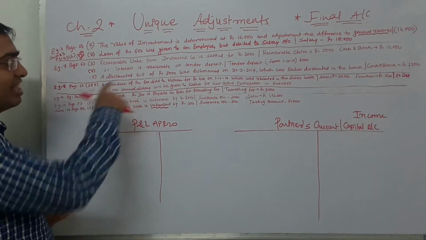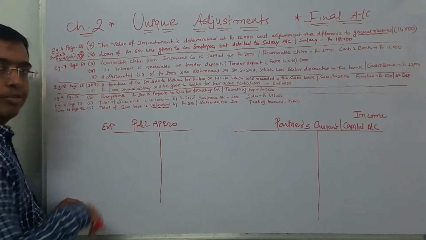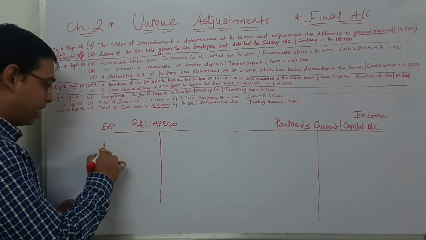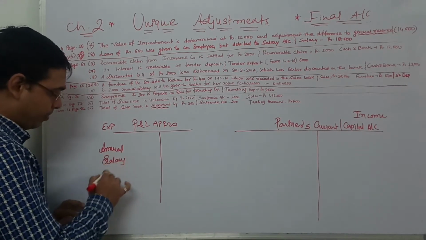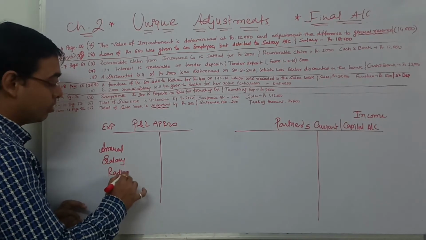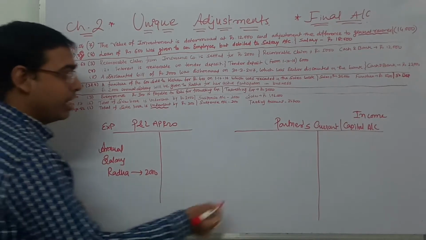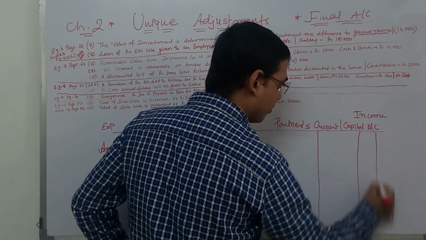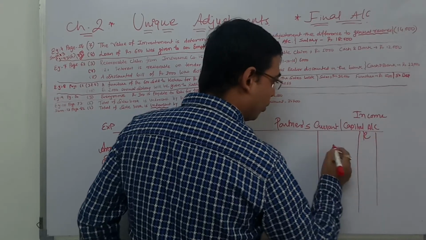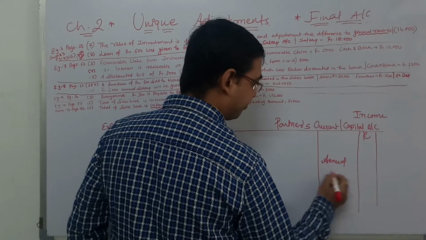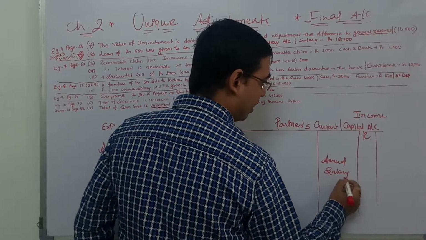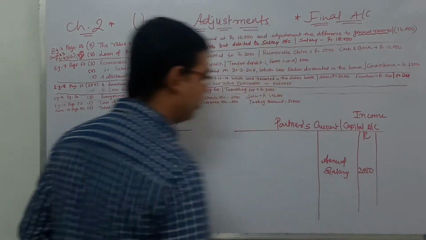So this annual salary is actually an expense of the partnership firm. We will write it down here: annual salary, Radha, 2000, and in Radha's account you need to write annual salary 2000. Clearly understood?